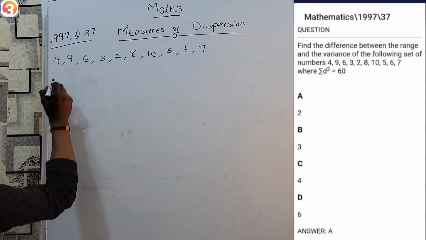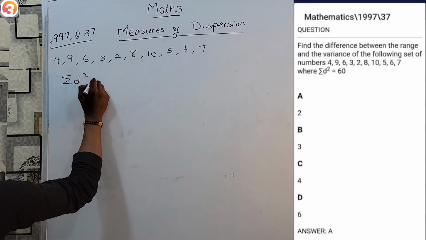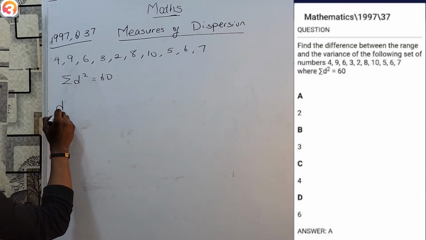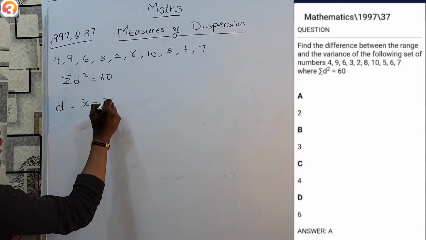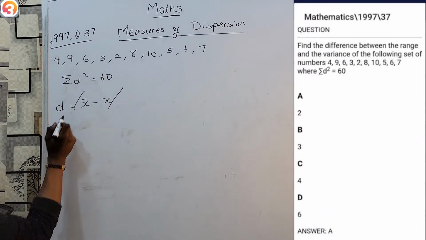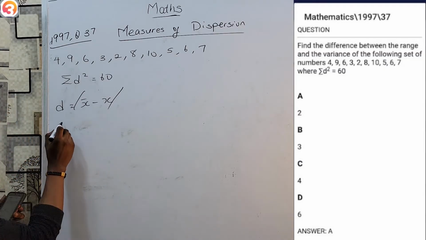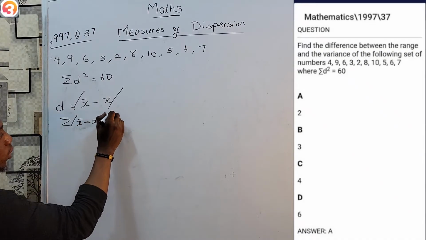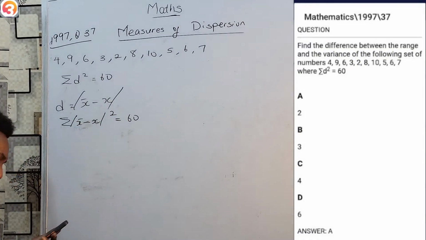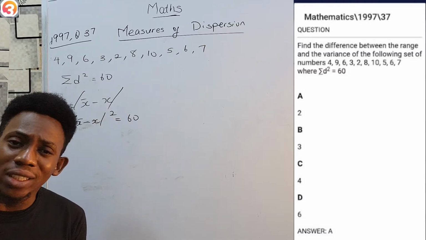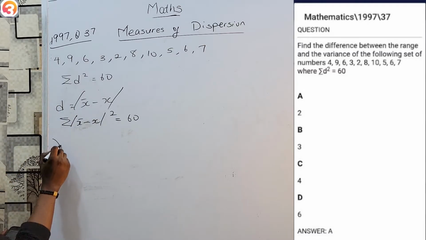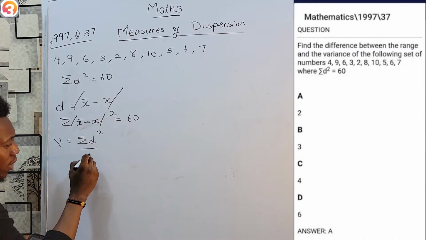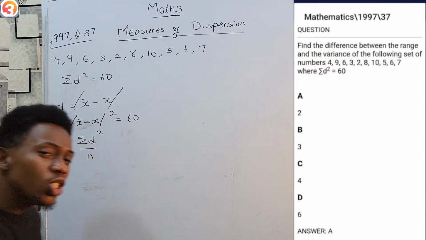But then we are told where summation d squared equals to 60. Now, please note that this d is used to represent mean minus x. So this means basically they've told us that summation mean minus x squared is 60. And if you remember, what is variance? Variance is simply summation d squared, which is the short form, all over n. Which means I don't have to go through the long journey.